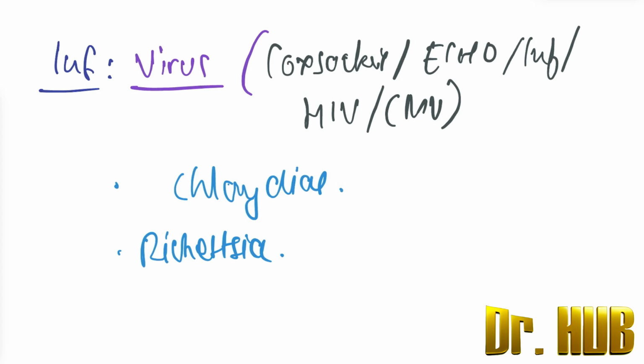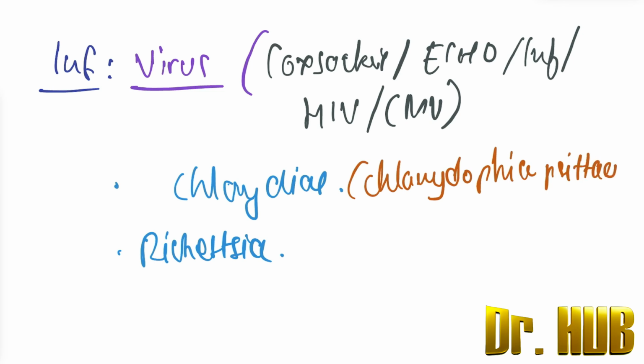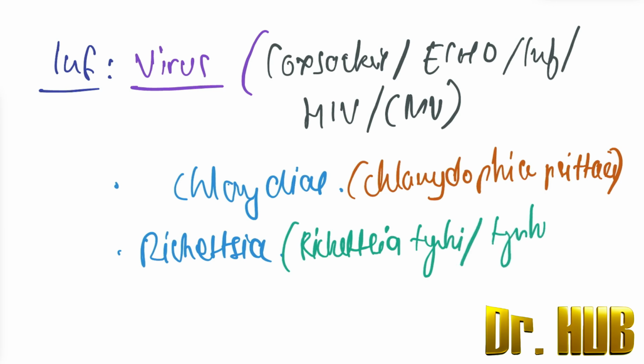In terms of chlamydia, it is Chlamydophila psittaci, whereas in terms of rickettsia, it is Rickettsia typhi, as well as the presence of typhus fever.